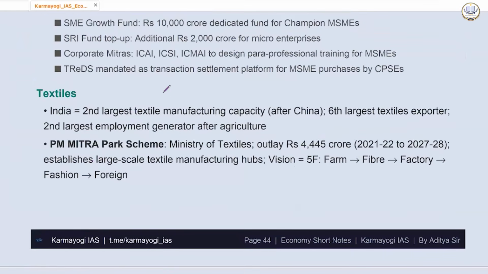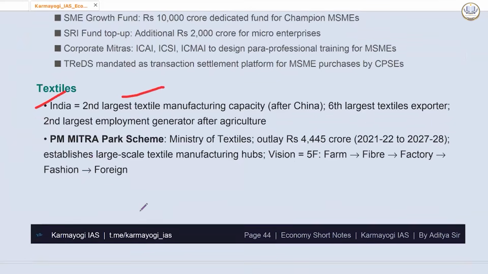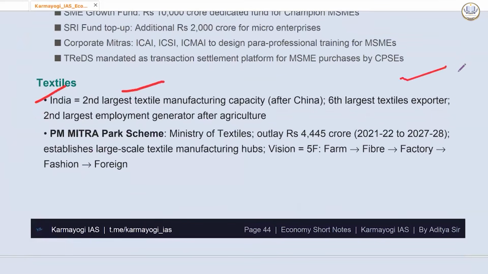So textile, India is second largest textile manufacturing capacity after China, sixth largest textile exporter, second largest employment generator after agriculture, specifically in places like Tiruppur in Tamil Nadu. It creates a lot of employment. PM Mitra scheme under Ministry of Textile.